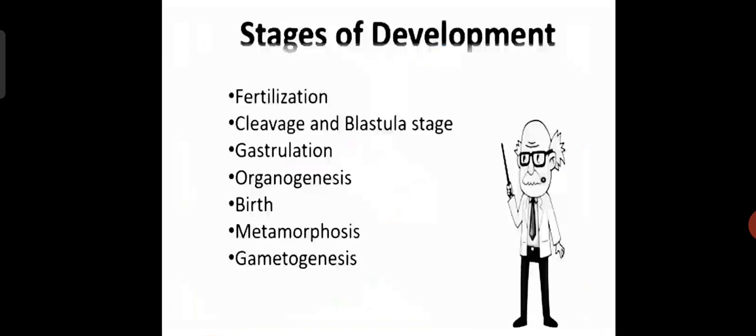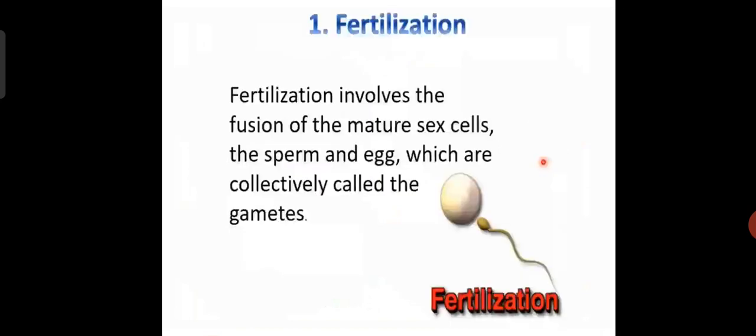Now we come to the stages of development. The stages are fertilization, cleavage and blastula stage, gastrulation, organogenesis, birth, metamorphosis and gametogenesis. Let us discuss them one by one. Before fertilization, the first stage is gametogenesis: the development of any organism starts with the formation of gametes, which is termed gametogenesis.